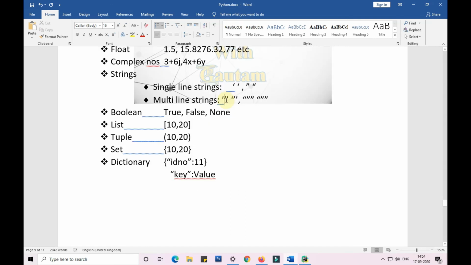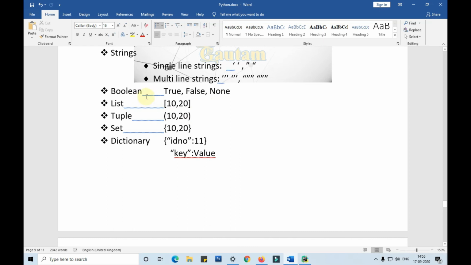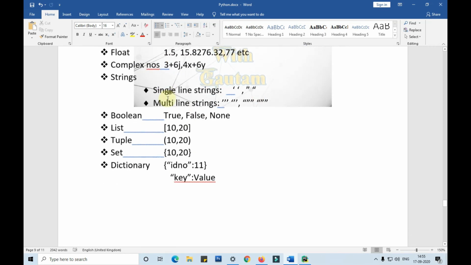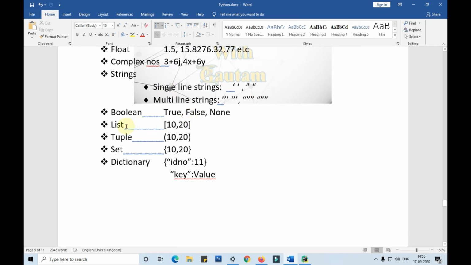Strings are again of two types, guys: single line strings and multi-line strings. Single line strings can be represented in single quotes and double quotes, whereas multi-line strings are always represented in triple quotes. Boolean is, as I've already told you, true, false and none. That is called Boolean.